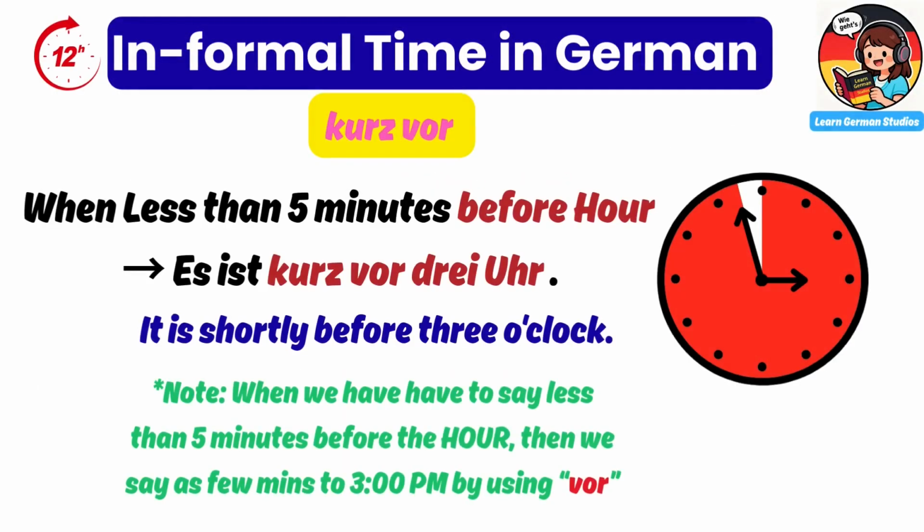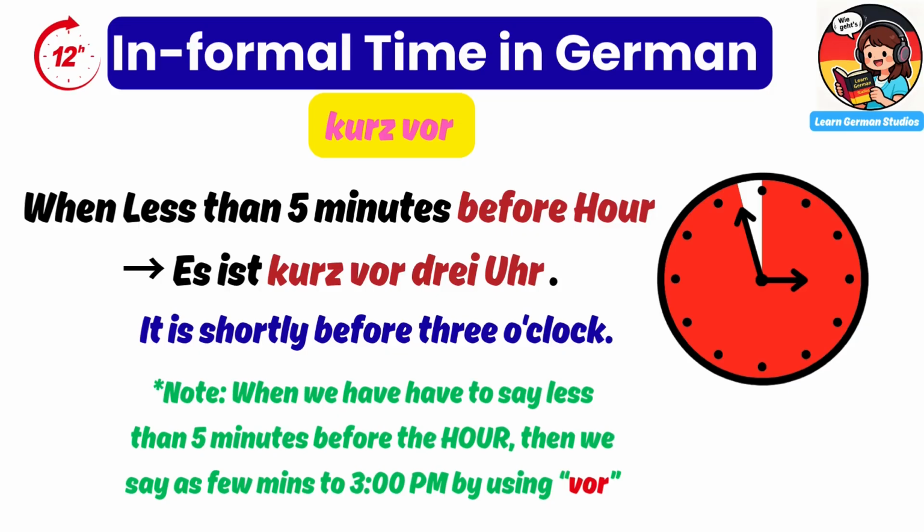Let's see how we use kurz vor and kurz nach in time. When it is less than 5 minutes before the hour, es ist kurz vor 3 Uhr. It is shortly before 3 o'clock. Note that when we have to say less than 5 minutes before the hour, we use the word vor.